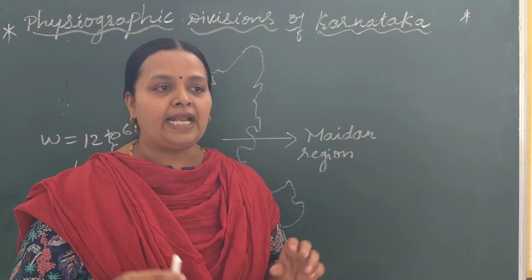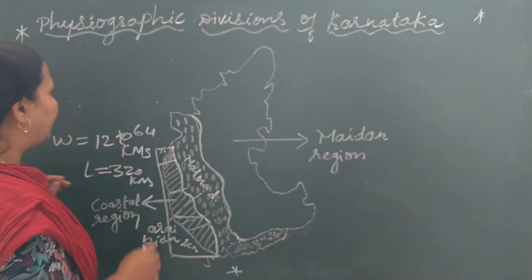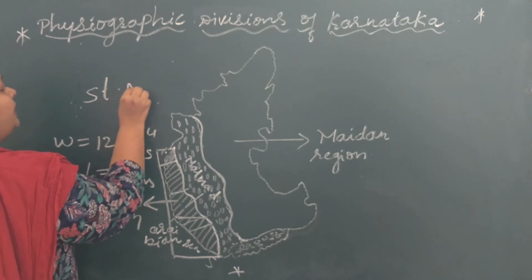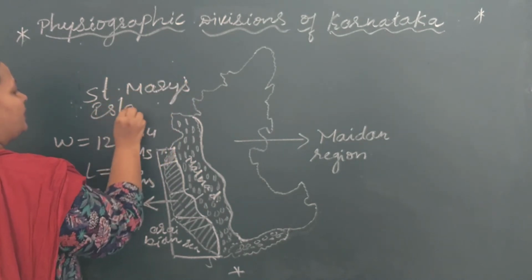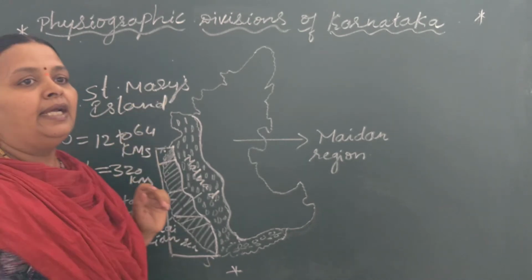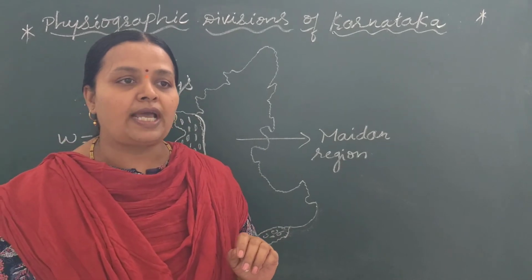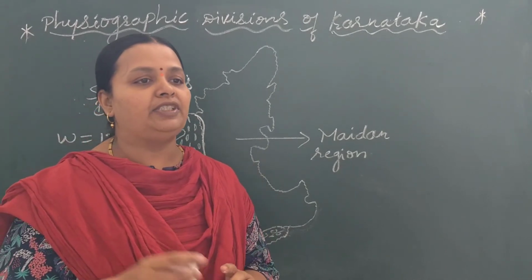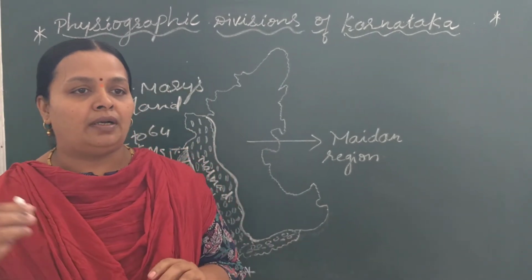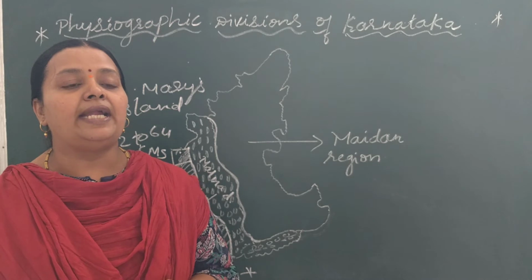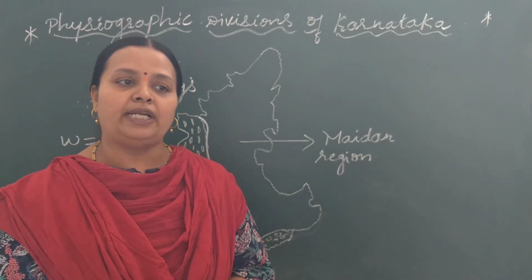Some important islands located near the sea coast are St. Mary's Island, which is also called Coconut Island, near Malpe. Anja near Karwar, and Devgarh and Kalinjigudda are the other important islands.